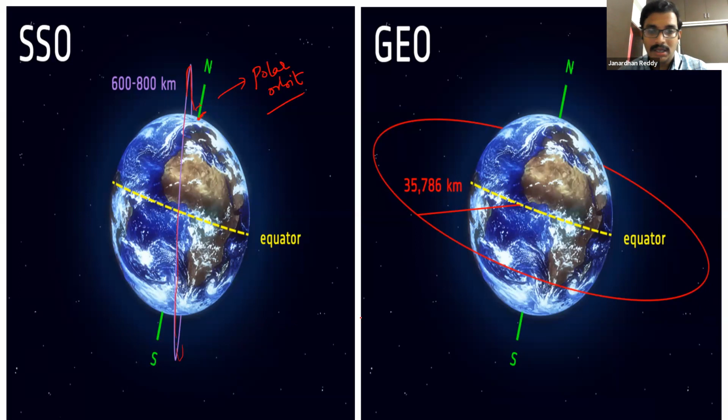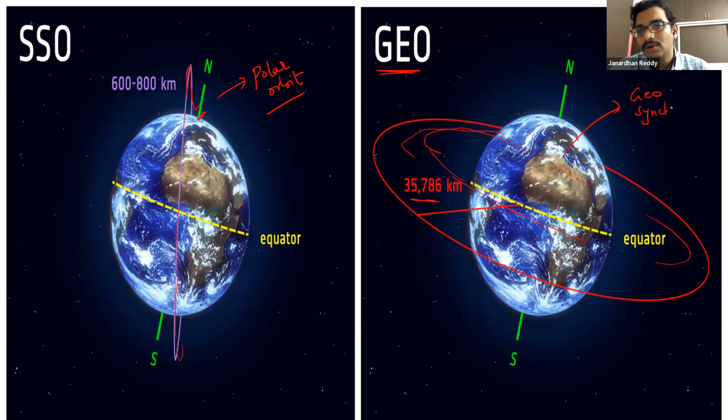Now, here, forget about this particular distance. If it moves in any of the orbits parallel to the equator, that is called a geosynchronous orbit. Some quick explanation is needed here.